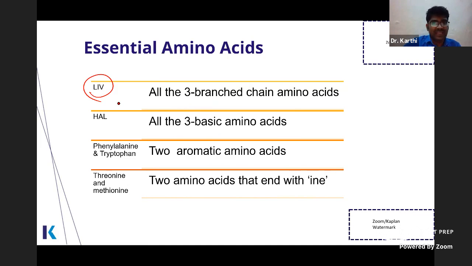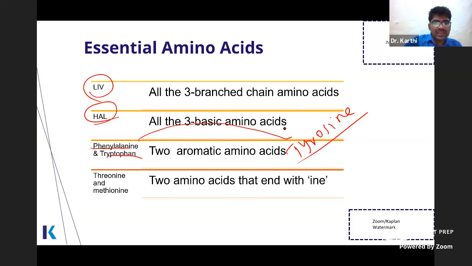Leucine, isoleucine, valine, the LIV amino acids, right? HAL: histidine, arginine, lysine. These are the basic amino acids. And phenylalanine, tryptophan, these 2 aromatic amino acids are essential, whereas tyrosine is not essential. Why? Because tyrosine can be synthesized from phenylalanine by the phenylalanine hydroxylase reaction. But sometimes tyrosine can become essential, as in phenylketonuria. In phenylketonuria, you have a defect in the conversion of phenylalanine to tyrosine. So tyrosine becomes an essential amino acid in phenylketonuria, right?